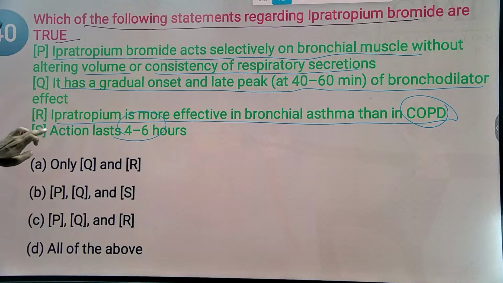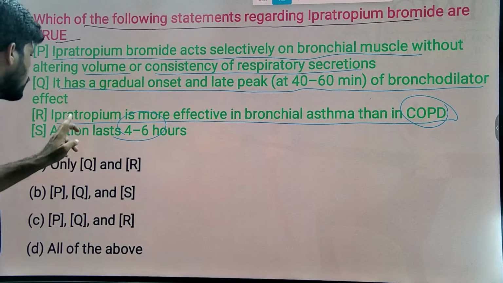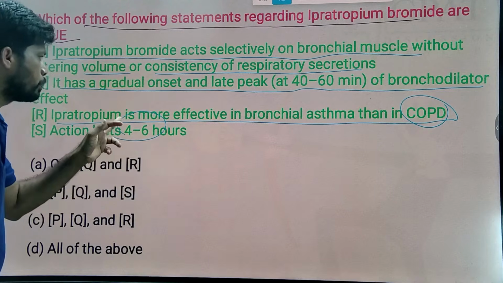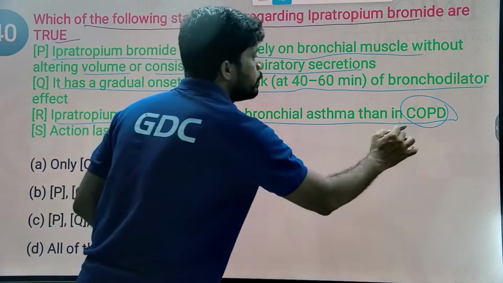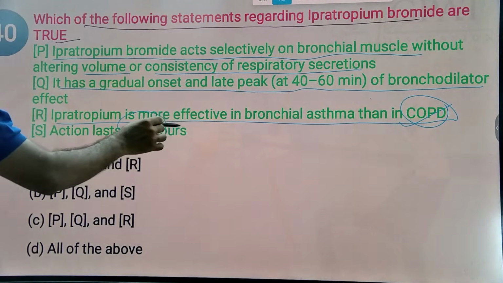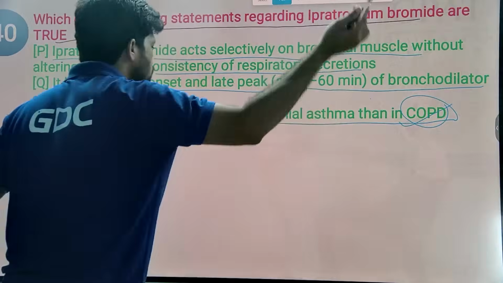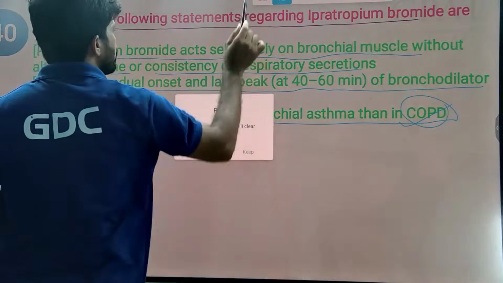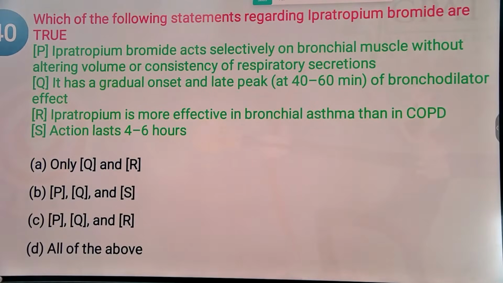P, Q, S are true. Option R is false because ipratropium is more effective in the treatment of COPD than asthma, but they mention this drug is more effective in asthma than COPD. So remove option R. The remaining P, Q, S are correct. B is the correct answer.